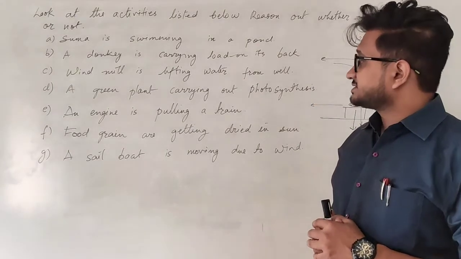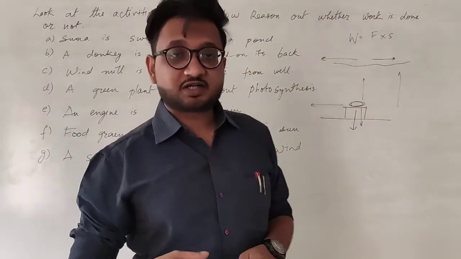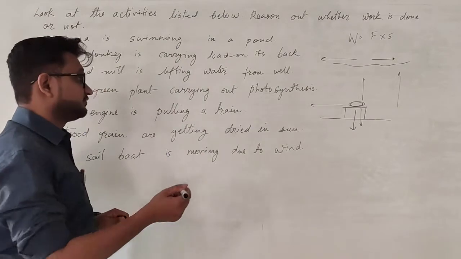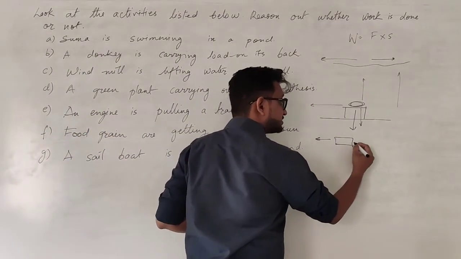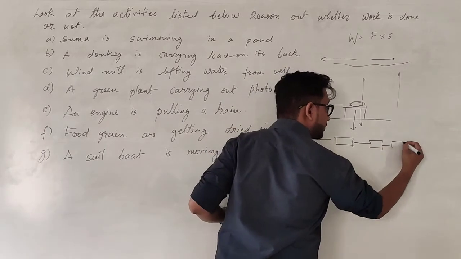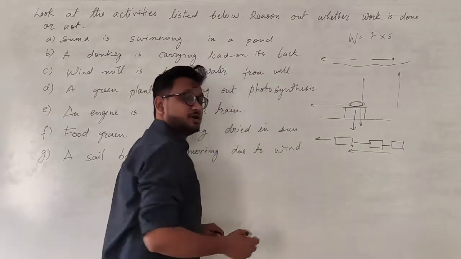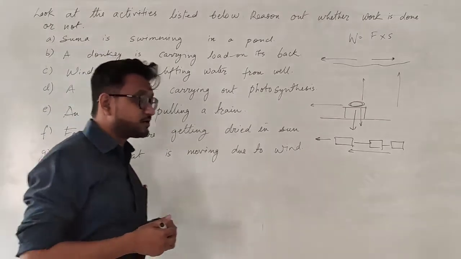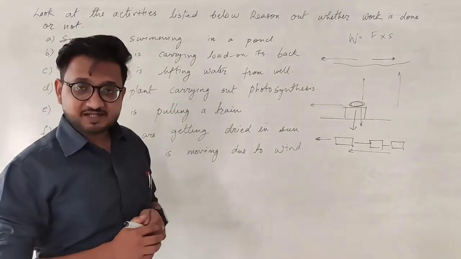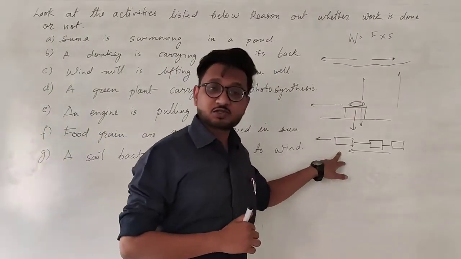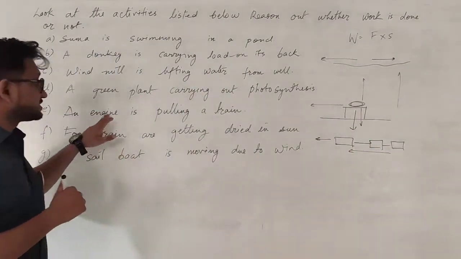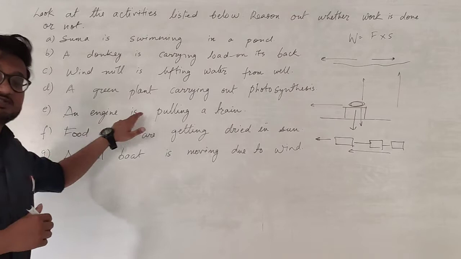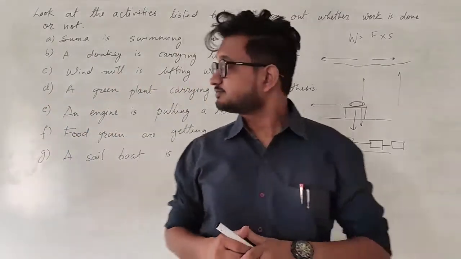The next one is an engine is pulling a train. Now this is very simple. We know how this works. A train engine is pulling in this direction and the train behind it is also being pulled in this direction. So the force is being applied on the train by the engine, and the work is also being done on the train by the engine. So in this particular case, the work is done by the engine on the train.